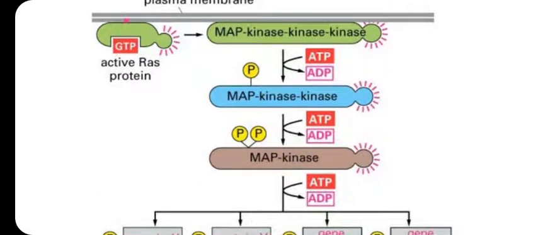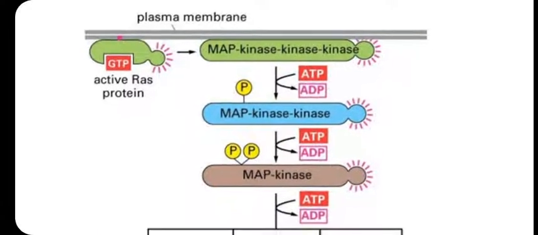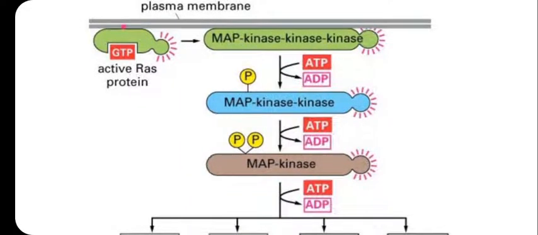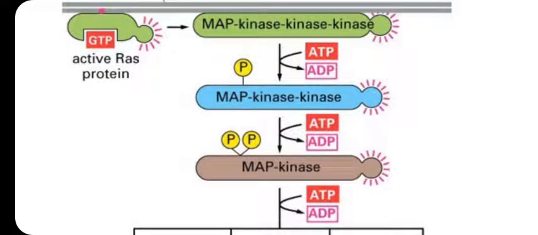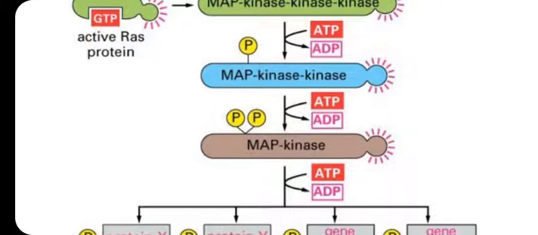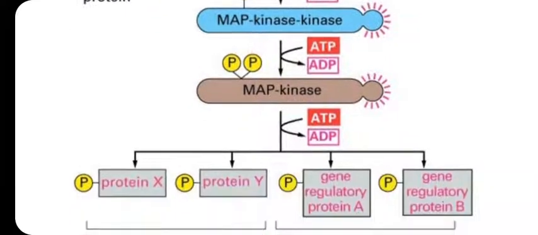MAP3 kinase systems. MAP3 kinase is first getting activated. Activated MAP kinase acts on the MAP2 kinase. Previously it was 3 kinase. One kinase was removed. Now it phosphorylates the domain. Now a second phosphate group is added to MAP. Now one kinase is removed. Then MAP kinase is there. One kinase. Now it is going to diffuse into